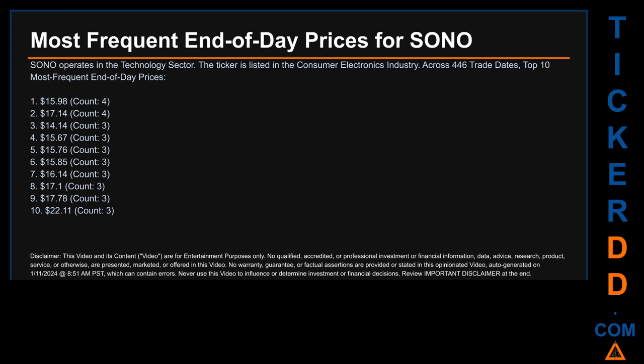Fifth, $15.76, happened 3 times. Sixth, $15.85, happened 3 times. Seventh, $16.14, happened 3 times. Eighth, $17.10, happened 3 times. Ninth, $17.78, happened 3 times. 10th, $22.11, happened 3 times.